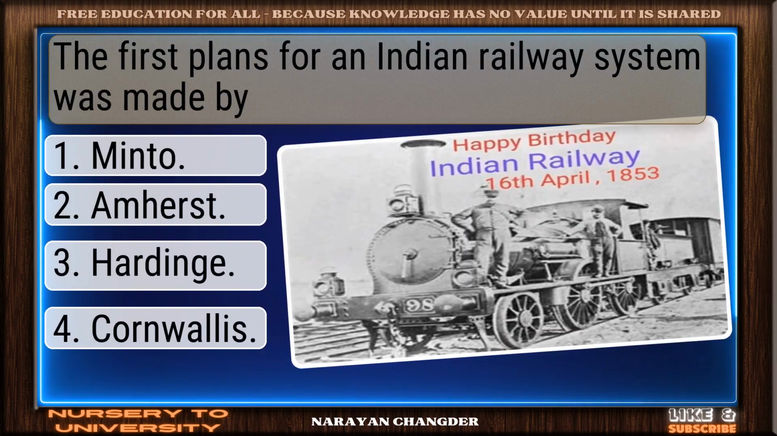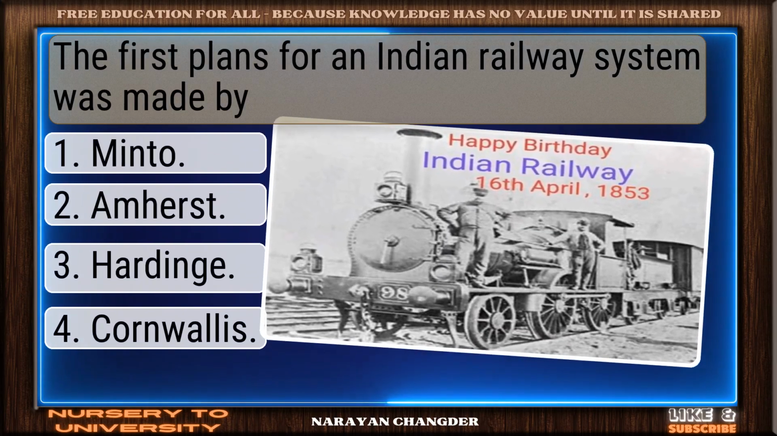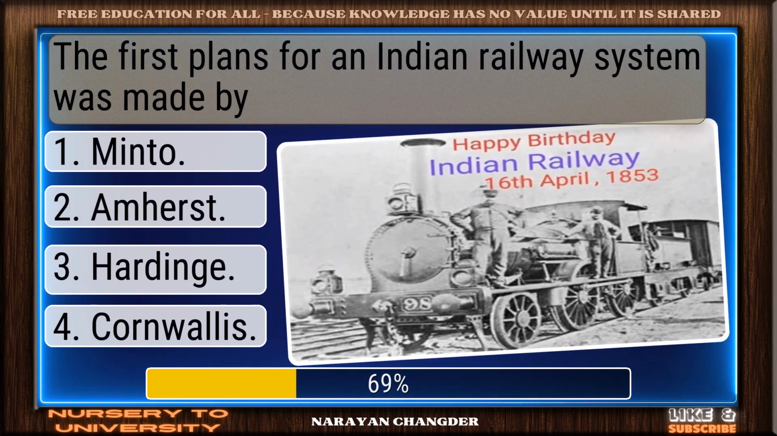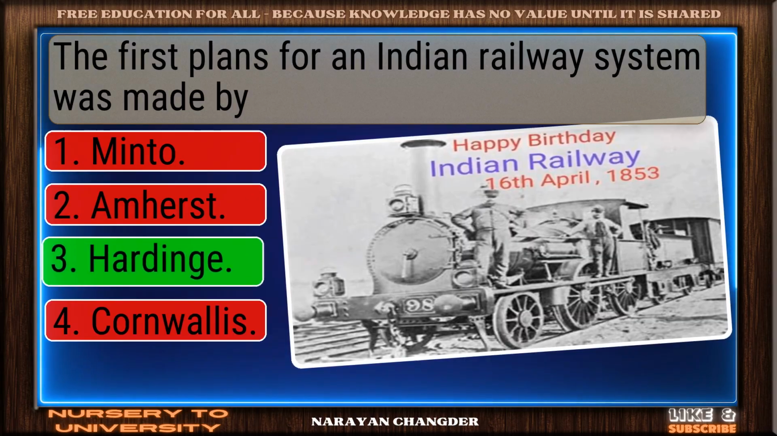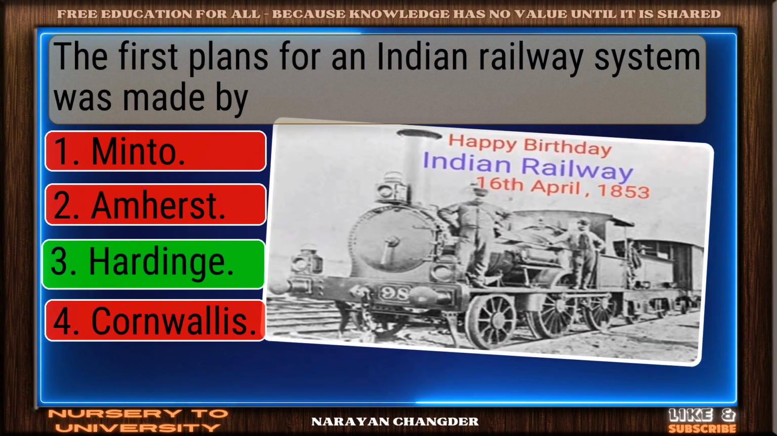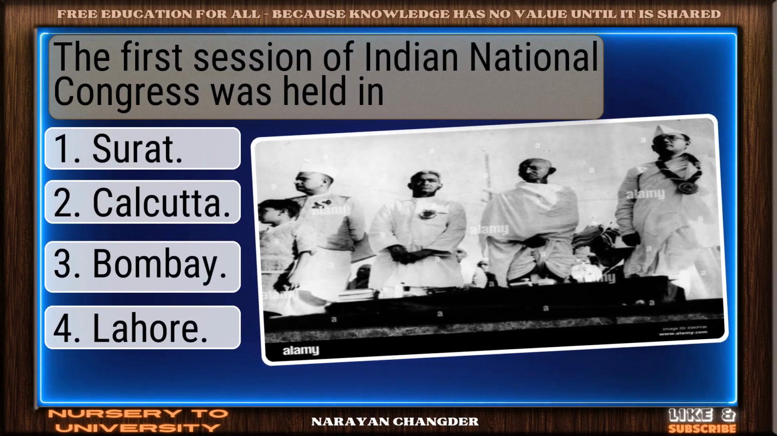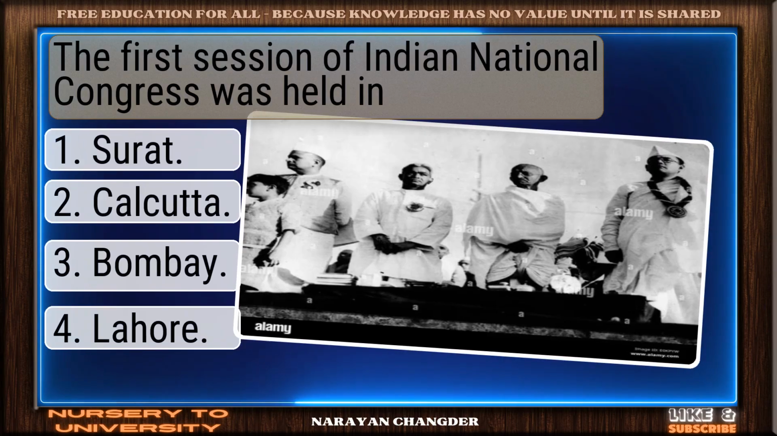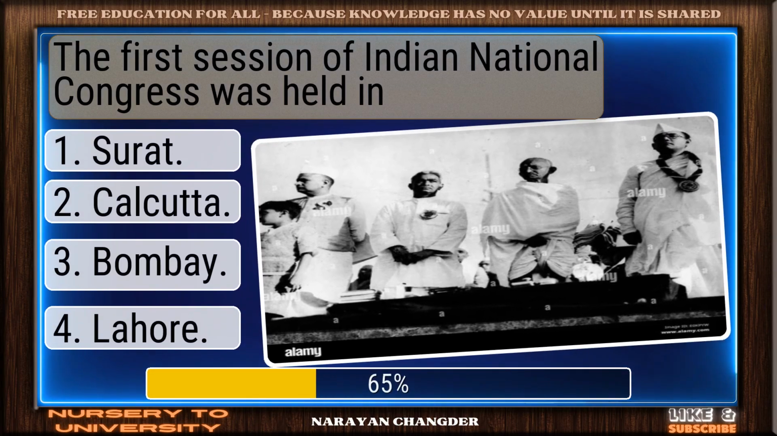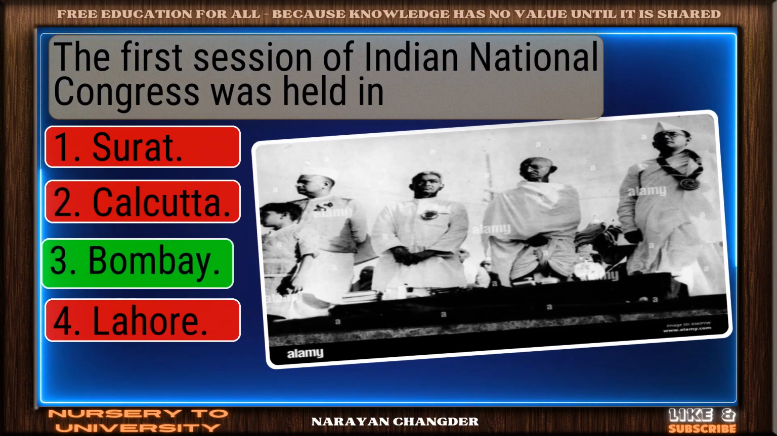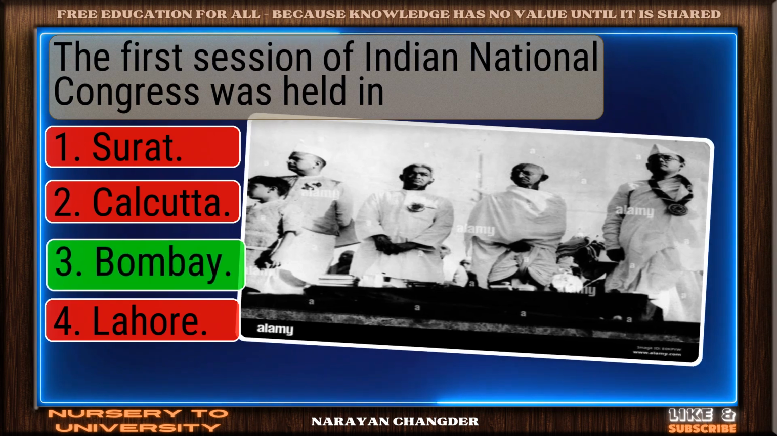The first plans for an Indian railway system was made by. You're right. Hardinge is correct. The first session of Indian National Congress was held in. Solid response. Bombay is valid.